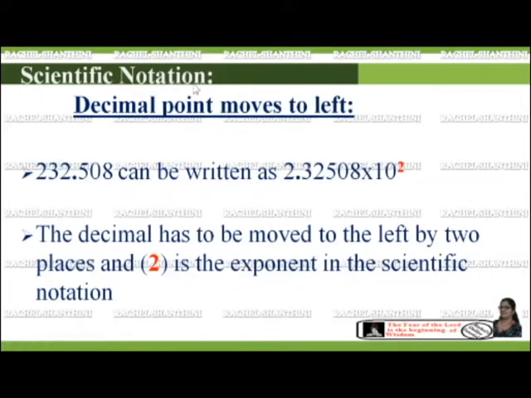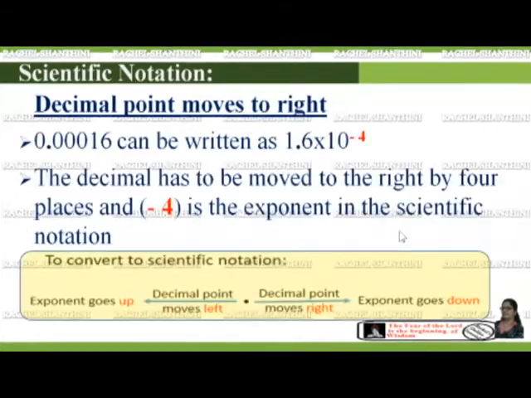Scientific notation. First, let us see the decimal point in the scientific notation. Decimal point moves to the left. Consider the number 232.508. We can write it as 2.32508 × 10 to the power of 2. If the decimal point moves 2 places to the left-hand side, then the exponent is 2. We need to write it as 10 to the power of 2 in the scientific notation.